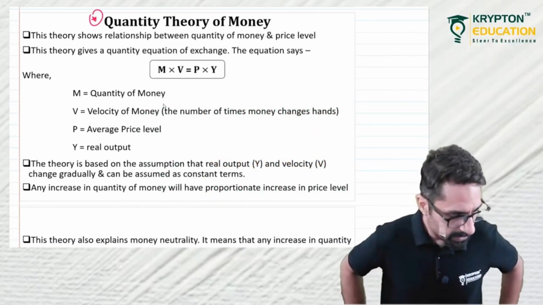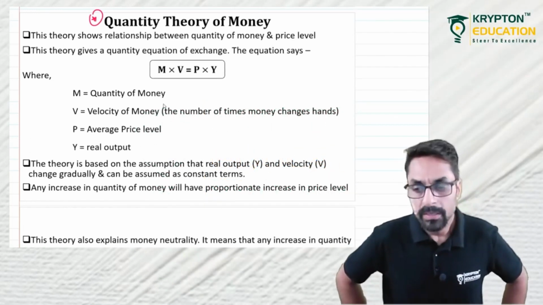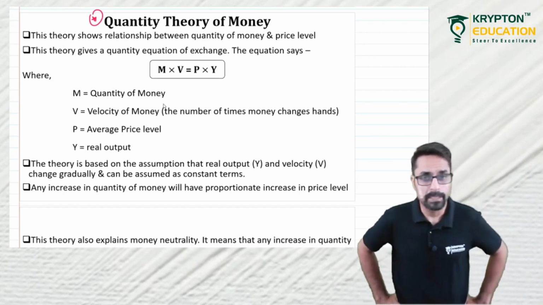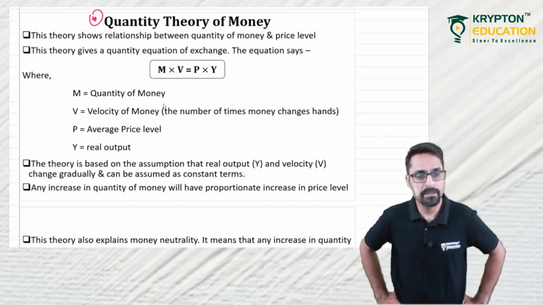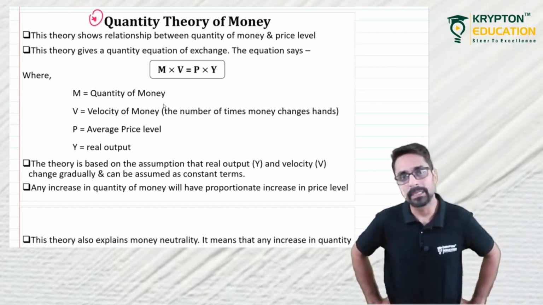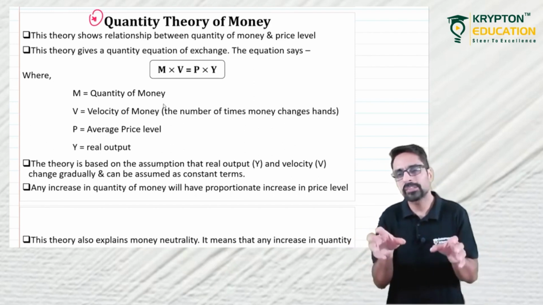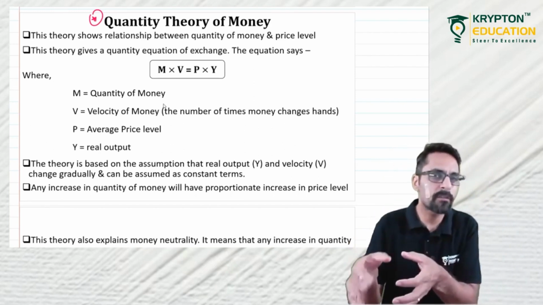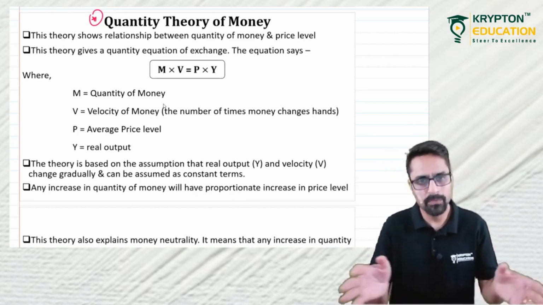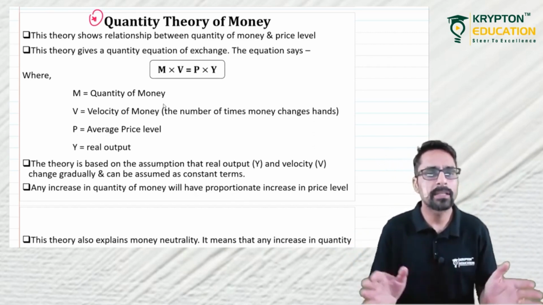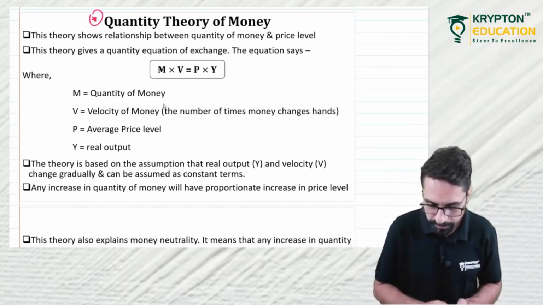See, quantity theory of money says that if we increase or decrease the quantity of money, if we manipulate the quantity of money, the supply of money basically into the economy, what effect will it have on the price level? What relationship holds between quantity of money and the price level is what this theory says. Quantity theory of money, right?